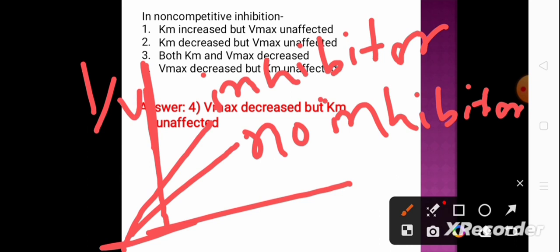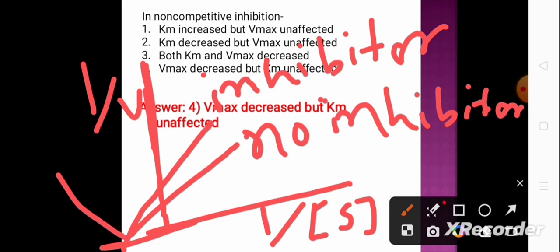This is 1 by V, it is 1 by S. So here Vmax decreased with inhibitor compared to no inhibitor.